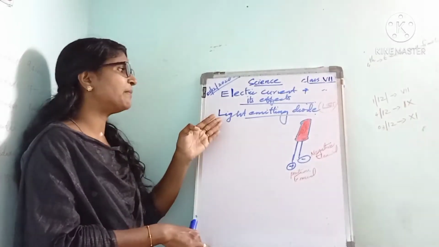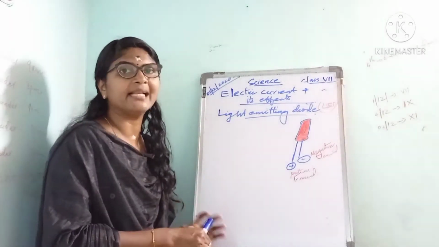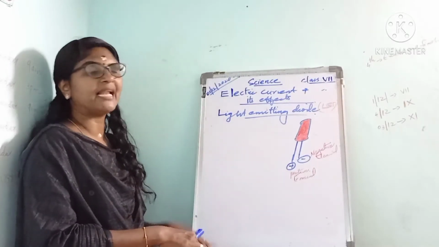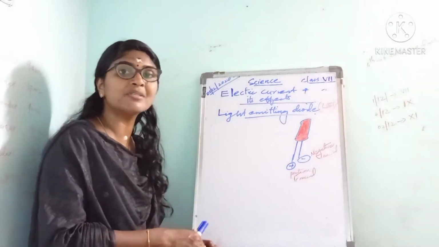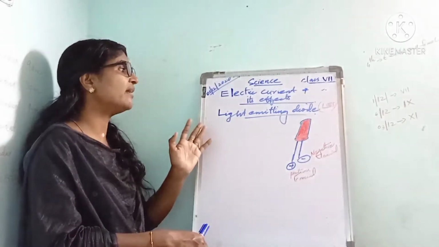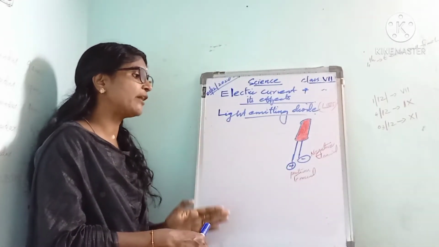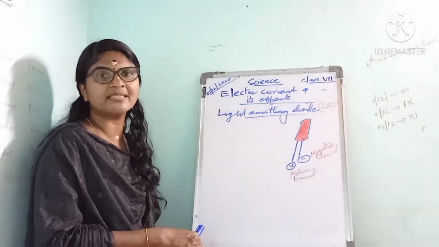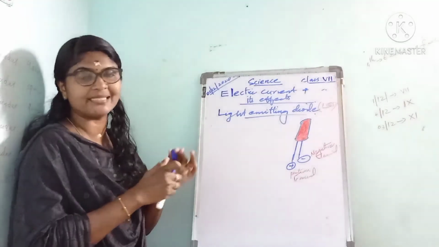Next, about the light emitting diode, or LED. Nowadays LEDs are widely used instead of electric bulbs because they consume less electricity.